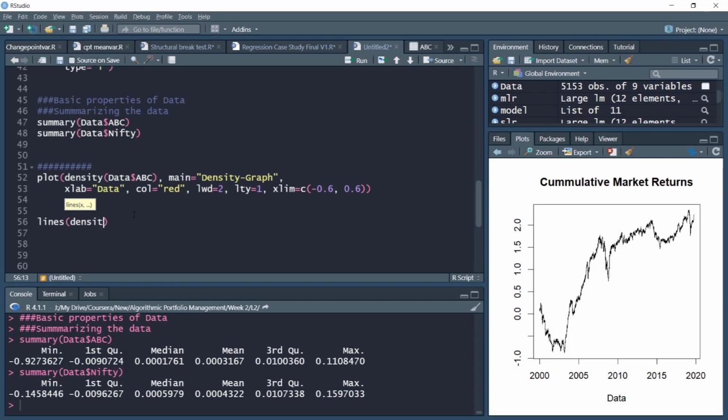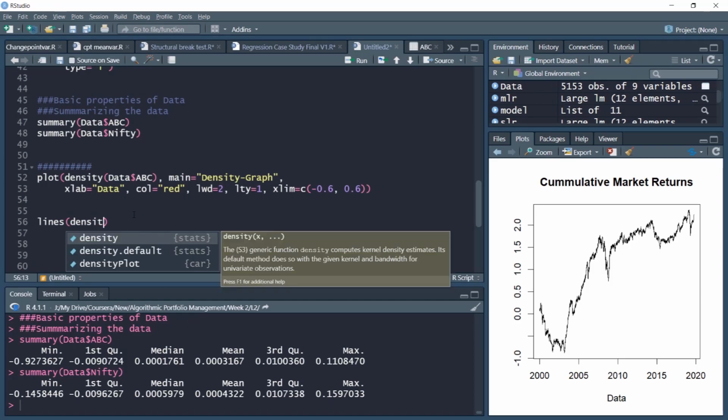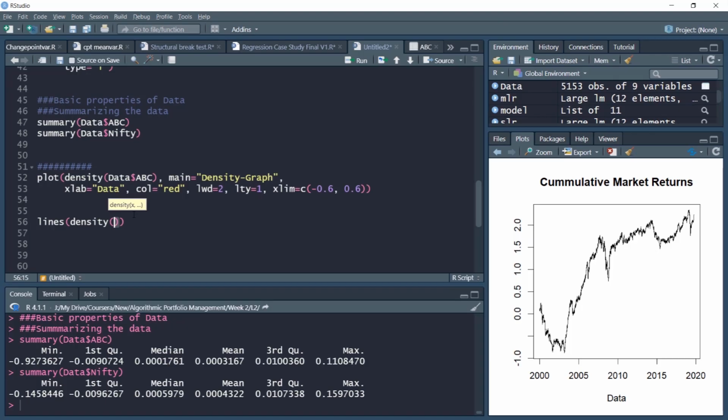Next, with this lines command, I do not want to plot a new graph. On the same graph, I want to plot the Nifty return, so I'm using the lines command, Nifty. Then I would like to specify the color. Earlier I used the red color to plot the ABC return, so I'm using the blue color to plot the Nifty returns. And for line width, again I'll use a line width of 2. So this will plot the density of Nifty.